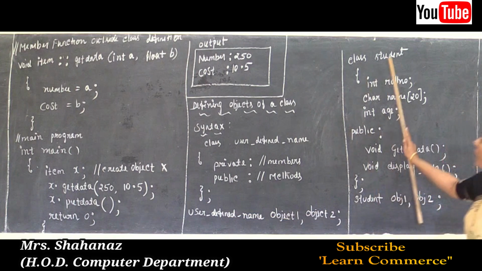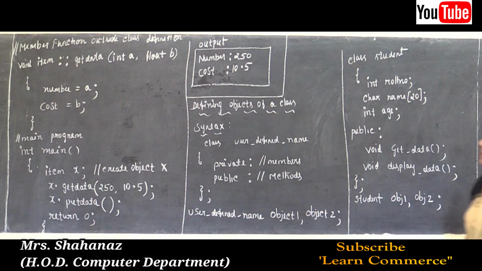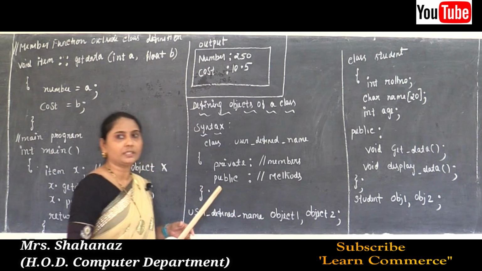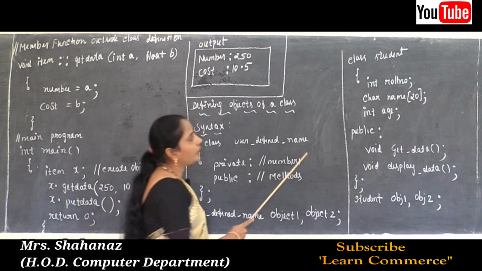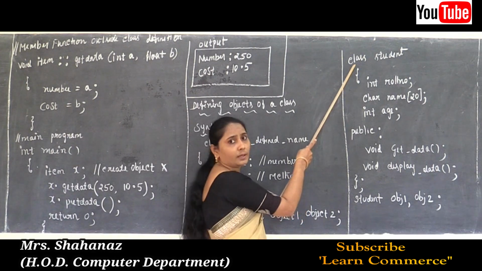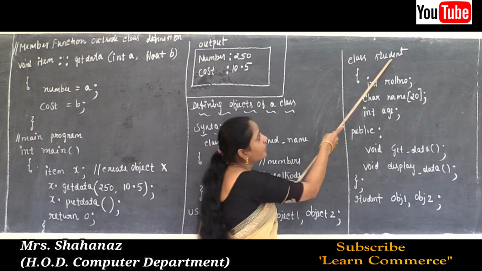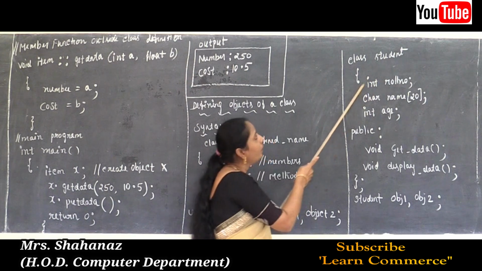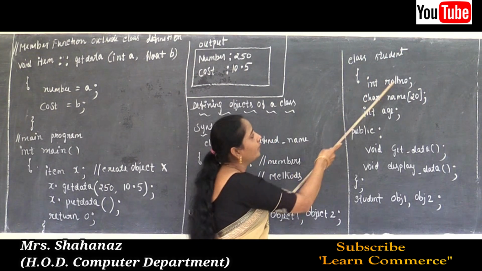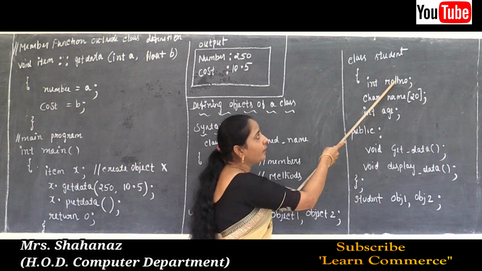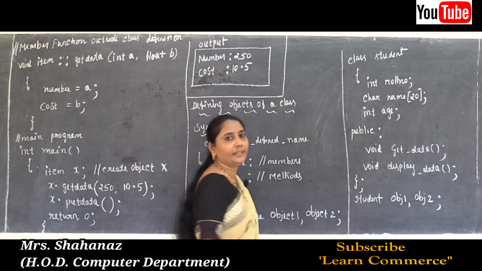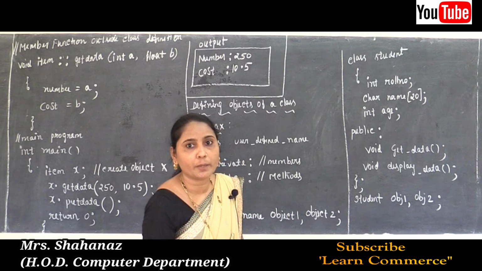Now one simple example of the object of a class, using this syntax. The class keyword, student is the user defined name, the name of the class, then the opening flower bracket. Some member data are roll number, name, and age. Why? Because here I didn't write the access specifier private.